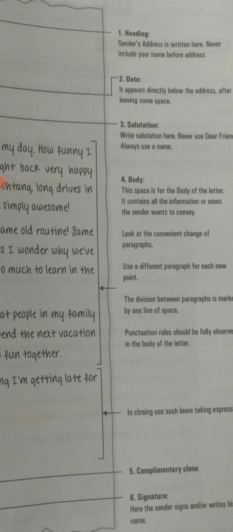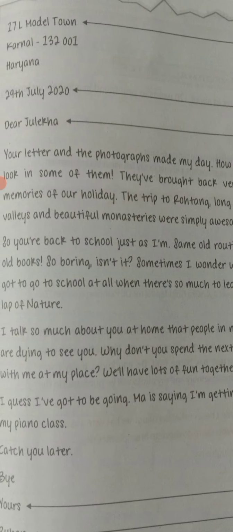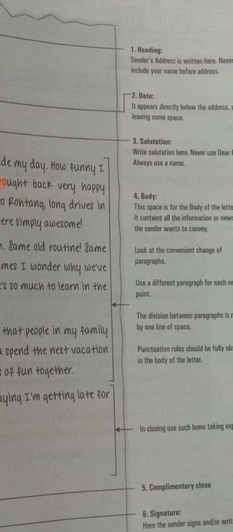So look at the convenient change of the paragraph. How will you change the paragraph? Use a different paragraph for each new point. Suppose in the first paragraph you can greet them, you can ask about their health and their condition. In the second paragraph you can tell why you are writing the letter, your reason.